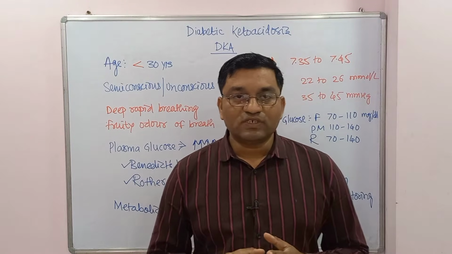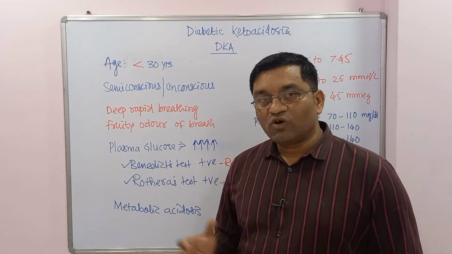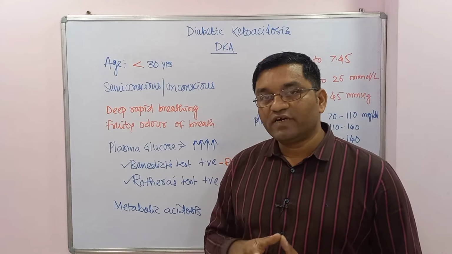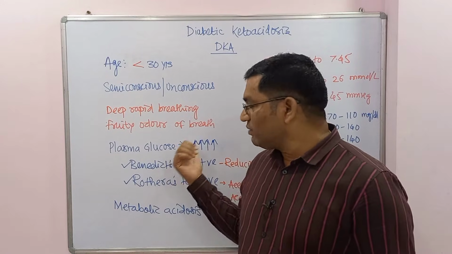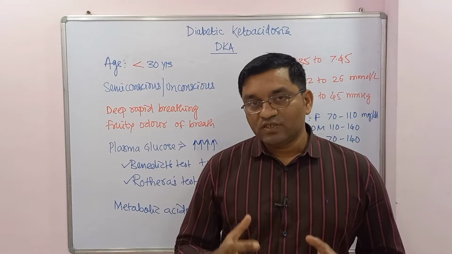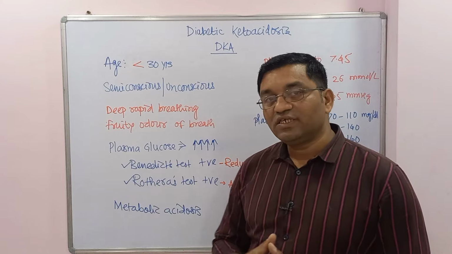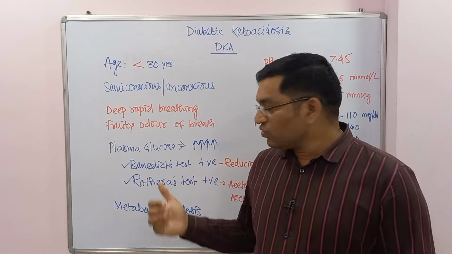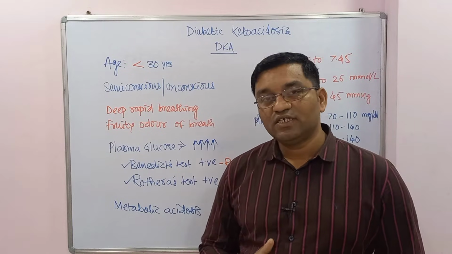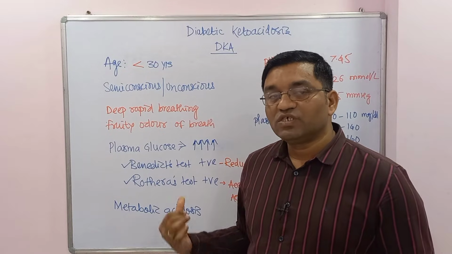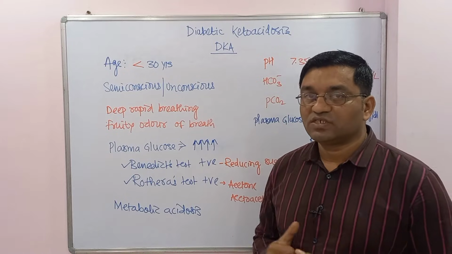In the laboratory investigation, the plasma glucose will be on the higher side, 4 to 5 times the normal, around 400, 500, 600, 700, like that. There is a positive Benedict test and Rothera's test. The Benedict test is a test for reducing sugar. Glucose is a reducing sugar, so it will give a positive Benedict test. The Rothera's test is given by the ketone bodies, mainly acetone and acetoacetate.